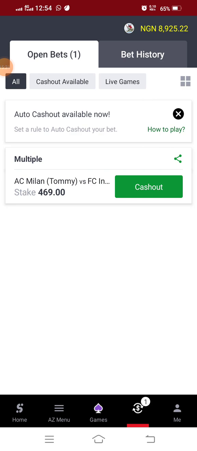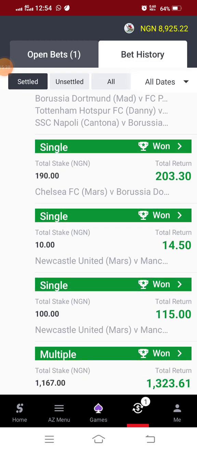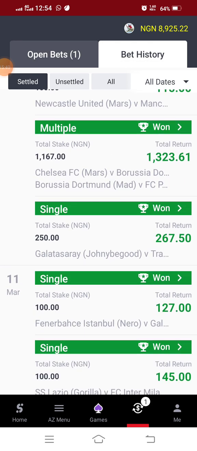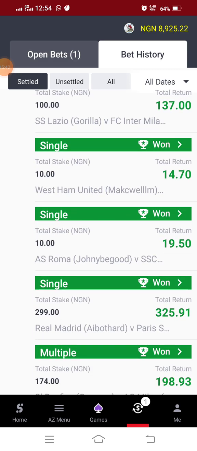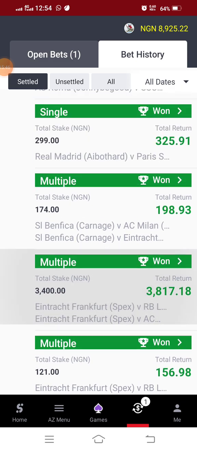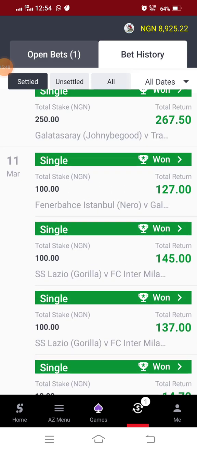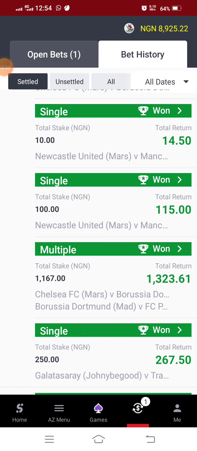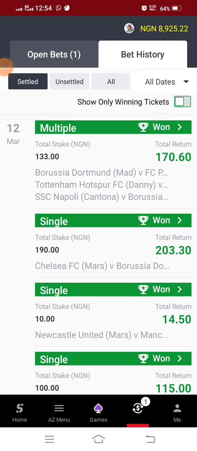$30 in Nigerian naira is just 21,000 naira, and this is something that can be giving you money every single day. That's it, every single day. Okay, this is for today. Okay, yesterday, this is yesterday. Every single day you can make money. As much as you want to make, as much as you want. You are in charge. So today, this is what I have made for today. Okay? All right. So every single day you are bound to make money.